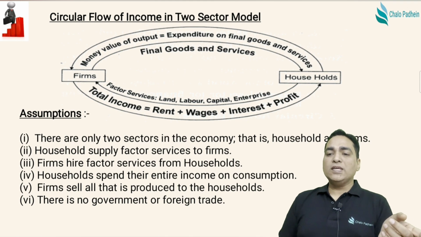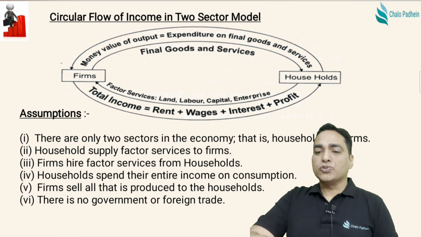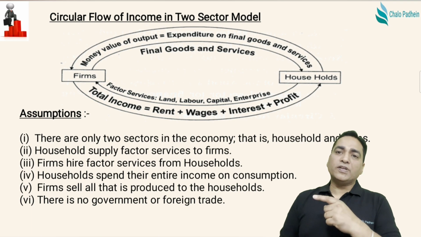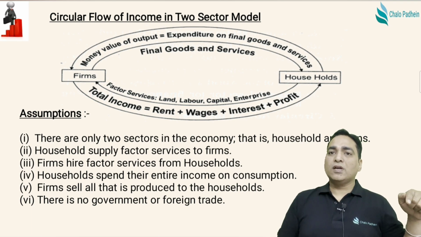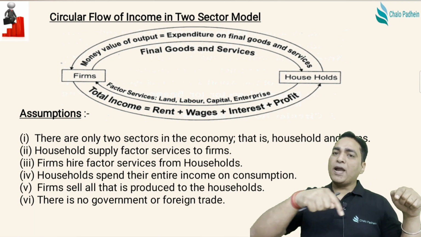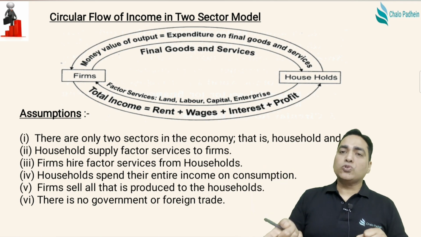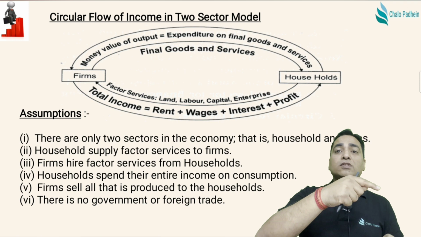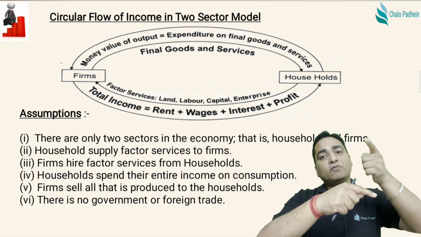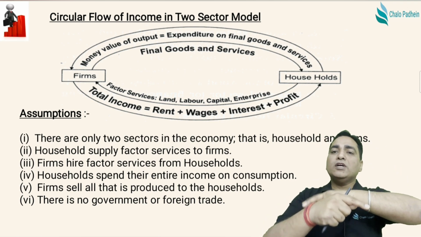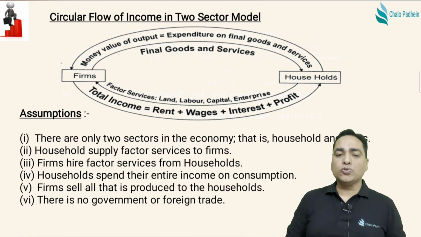So what do the households do? The households offer the factor services, and the firms pay them back in terms of factor payments. The households buy the goods and services. Which goods and services? Which are manufactured by the firm. So this completes the circular flow in a two-sector model.